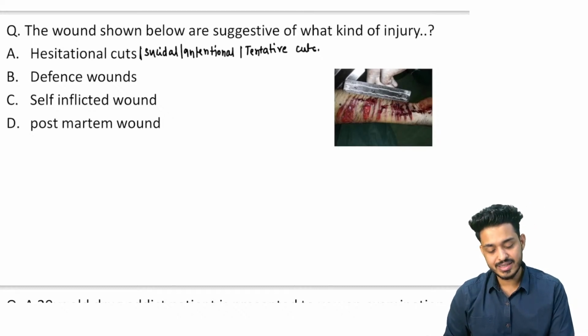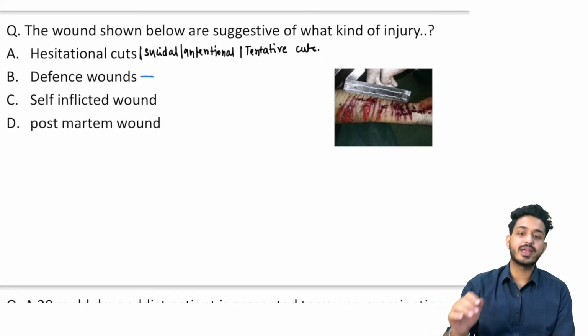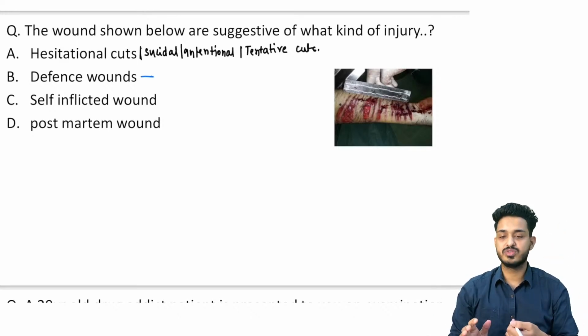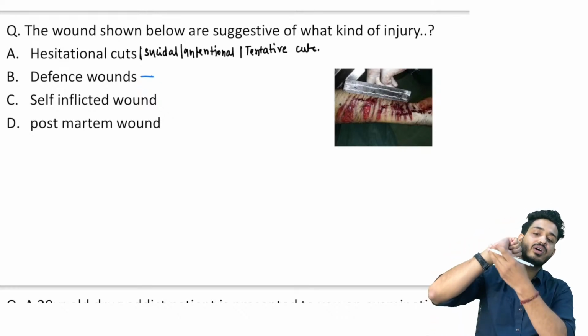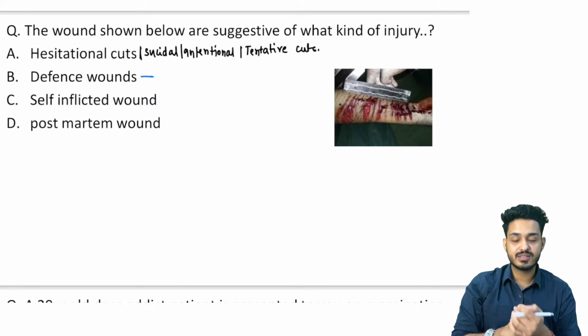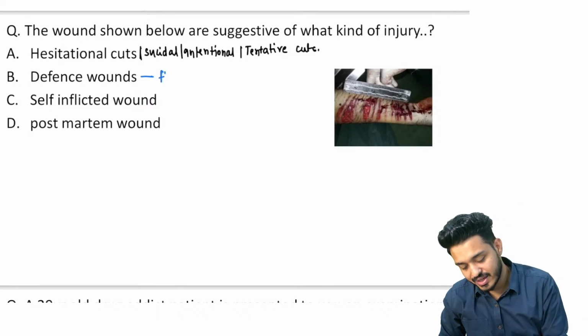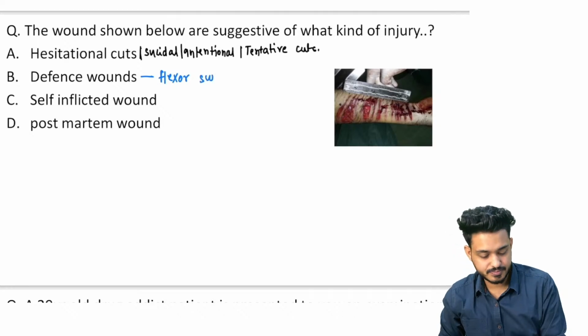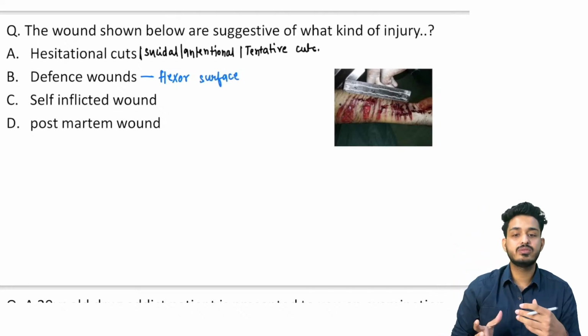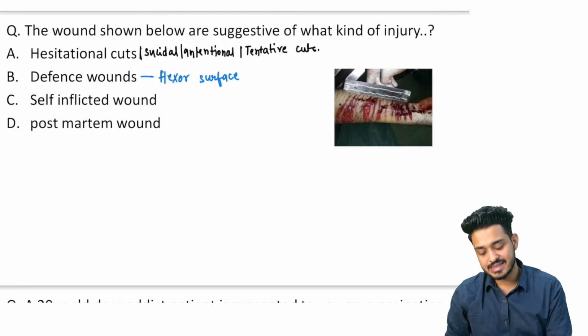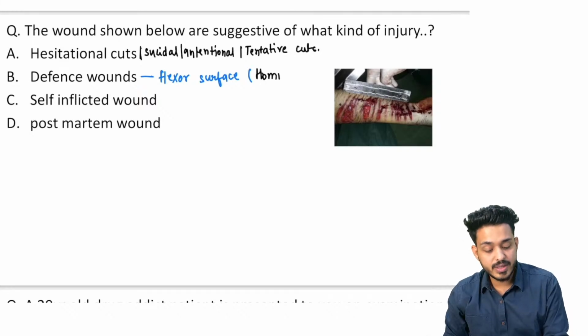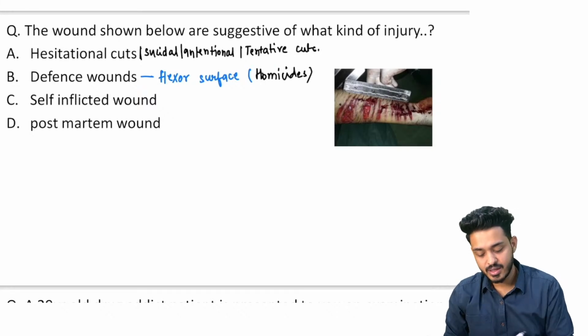Second thing, where do you find the defense wound? If someone attacks you, what will you do? You will be doing like that, right? So on the hand, on which surface will the cuts come? On the flexor surface. So here also you will be having cuts on the flexor surface. If someone is trying to kill you, like you are facing homicide, then you will have cuts on the flexor surface, and these are known as defense wounds. These are seen in the cases of homicide, right.